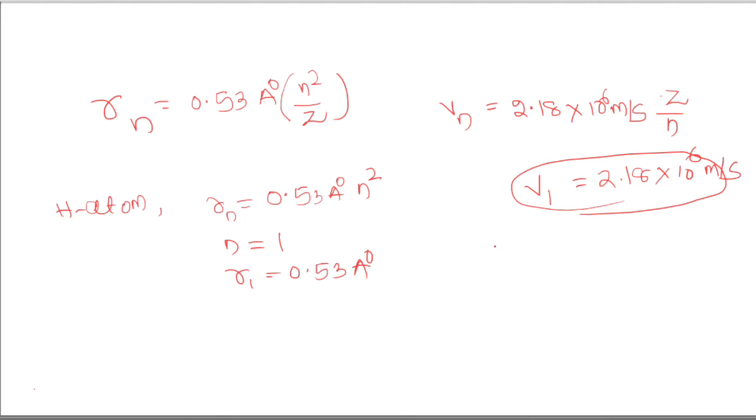Okay. One more concept here you should remember, that is fine structure constant alpha, and it is defined as ratio of v1 by c, that is speed of electron in the first orbit divided by speed of light, and its value is given by 1 by 137. That is your fine structure constant.